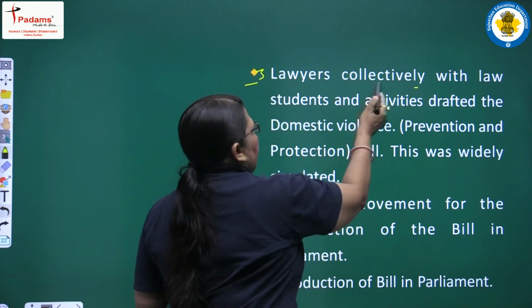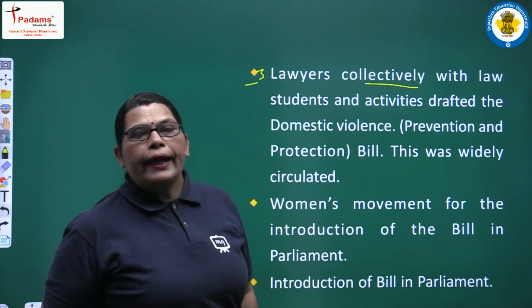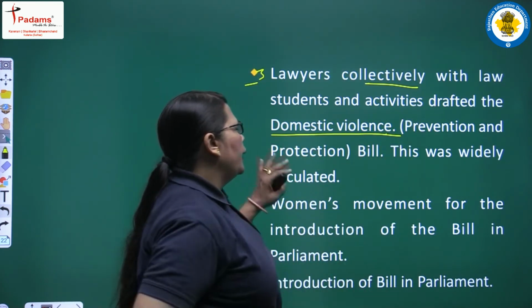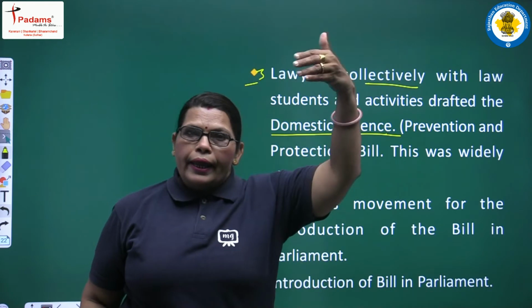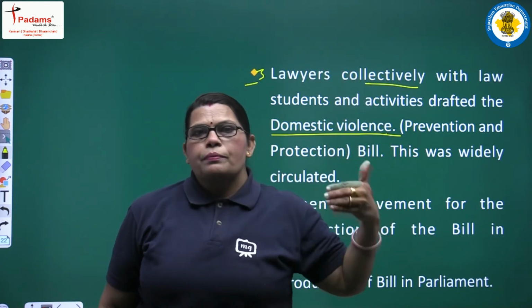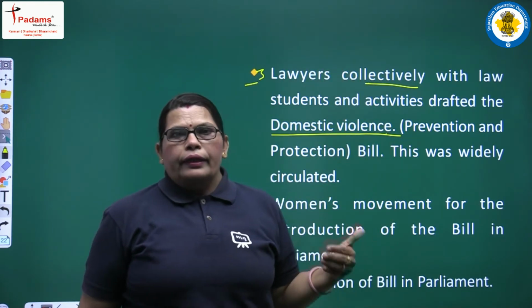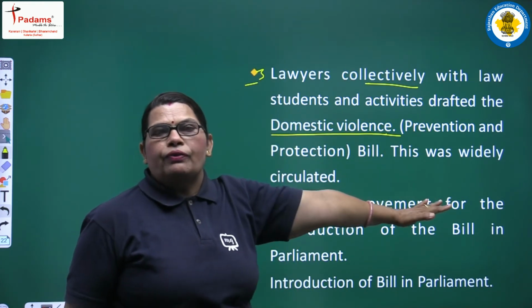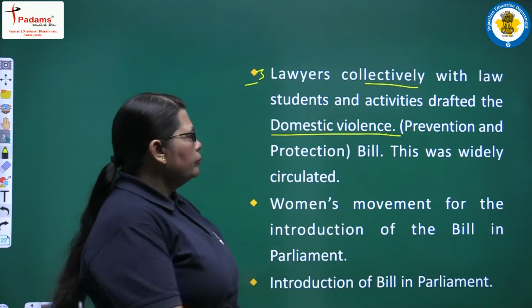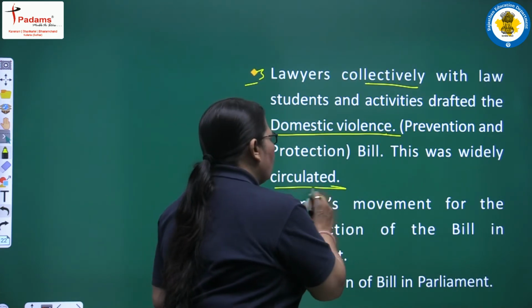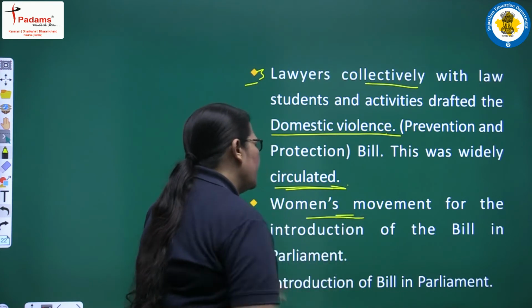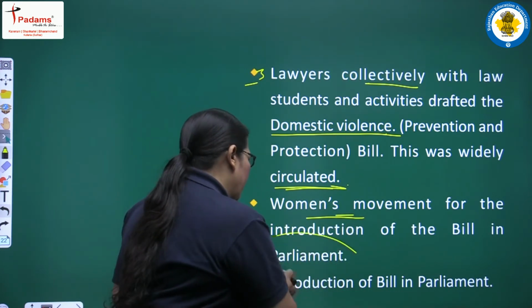Next, lawyers collectively with law students and activists drafted the Domestic Violence Prevention and Protection Bill. For any rule to become a law, it needs a lot of practice by different groups of people. This was widely circulated all over India, and the women's movement pushed for the introduction of the bill in Parliament.